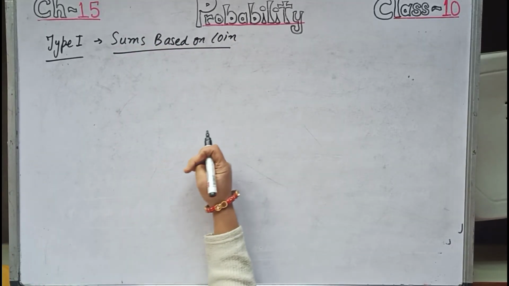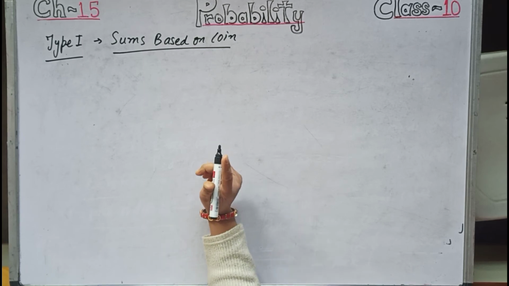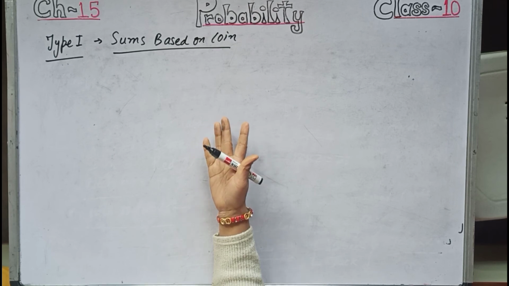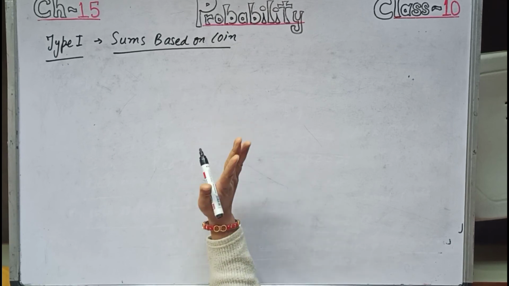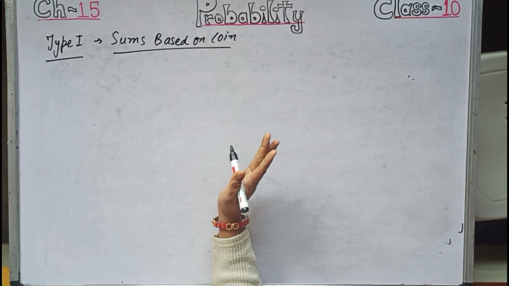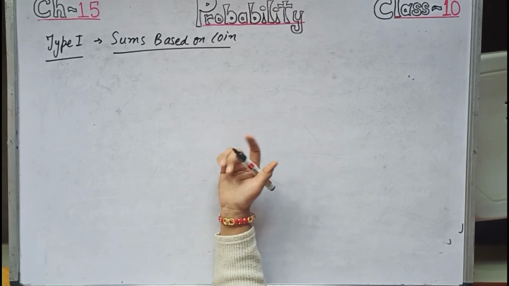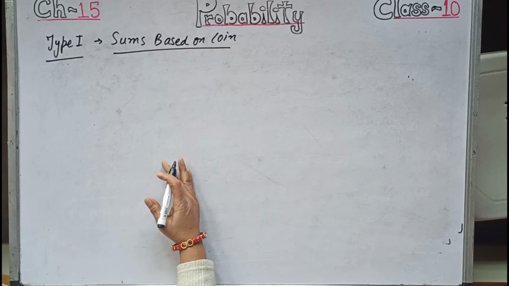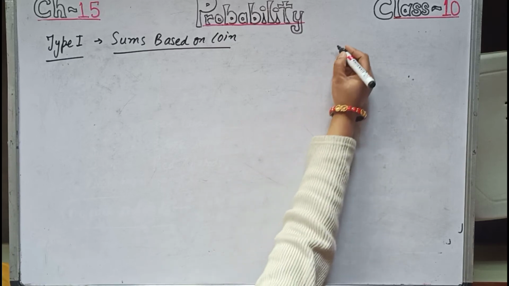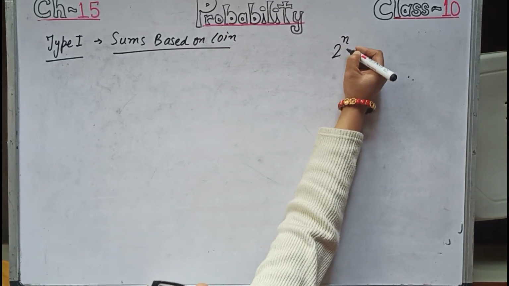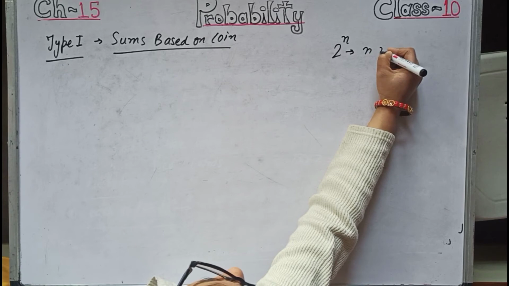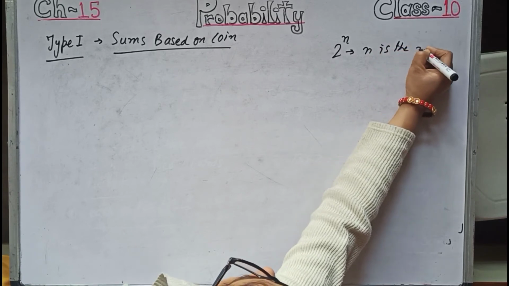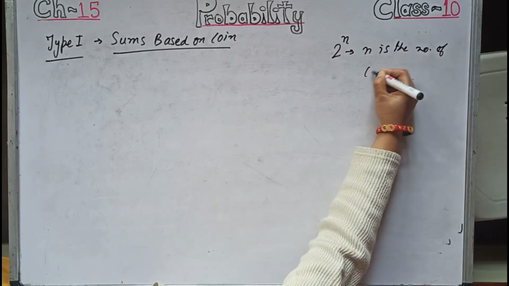Now whenever a coin is tossed, keep in mind either one coin will be tossed, two coins will be tossed, or three coins will be tossed. At most 3 coins tossing will come in class 10. If 4 comes, then also you can do. Now the number of outcomes when 1, 2, 3 or 4 or n coins are tossed is always 2 to the power n,